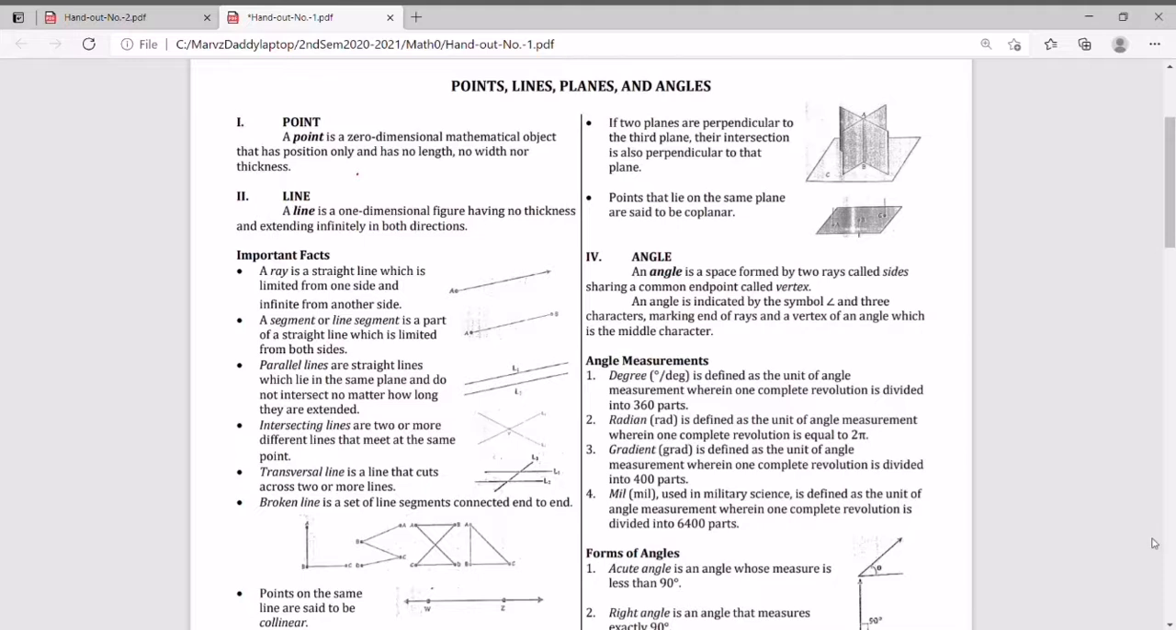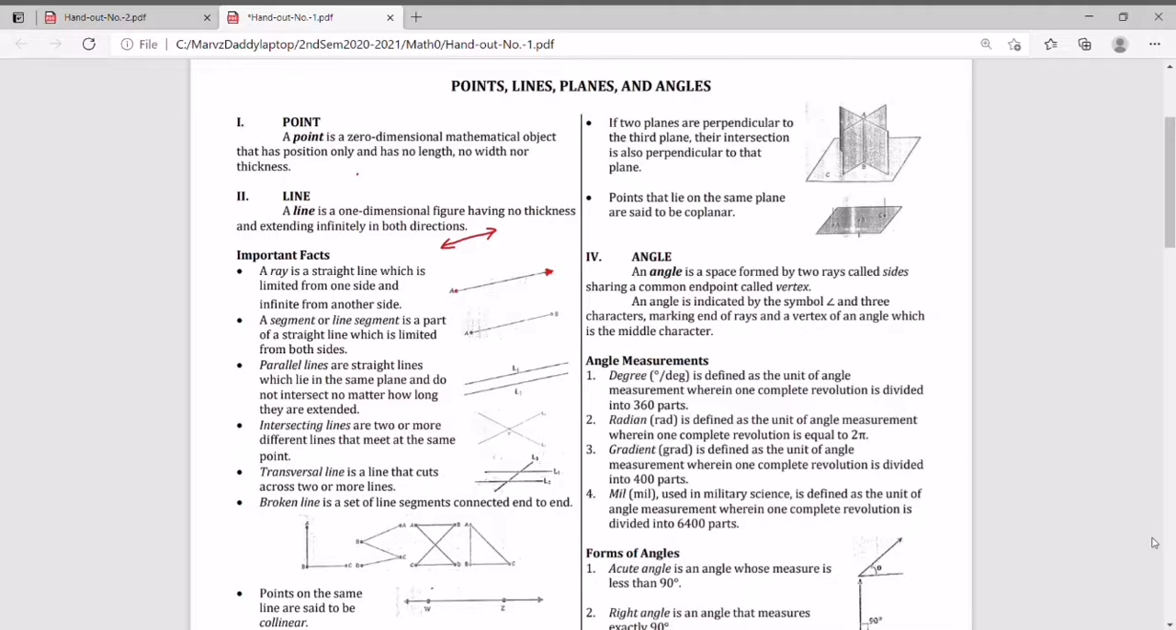Okay, so if we try to draw lines, of course, we have this one. That is a line. We have a ray. A ray is a straight line which is limited on one side and infinite on the other side. So a ray, as you can see, at its one end it has a point. So it is limited at that end, and on the other side, it has an arrow, indicating that it is infinite. So it has no limit on that end.